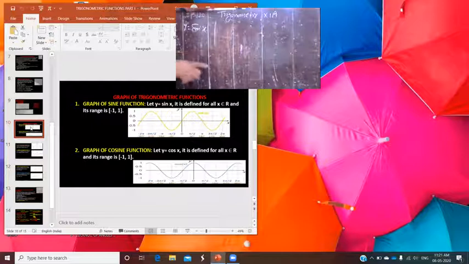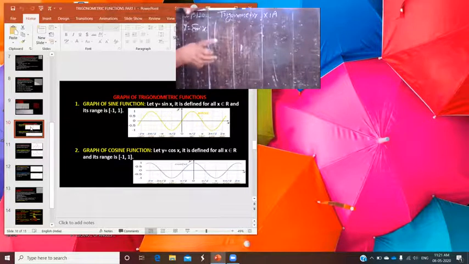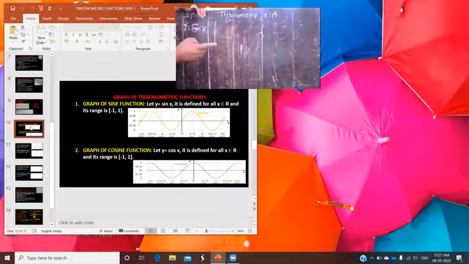Before plotting its graph, you have to know its domain and its range. Sine x is defined for all real numbers; you can put any value of x. But its range, that means its values, always lies between -1 and 1. How do you see that with the help of the unit circle?